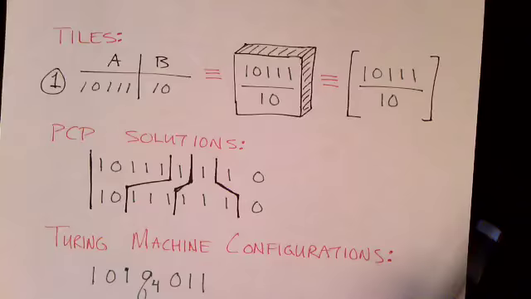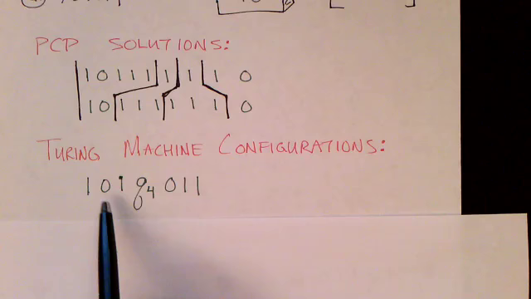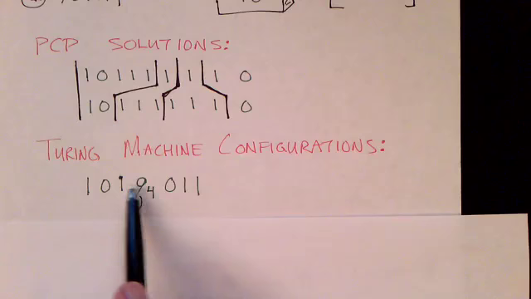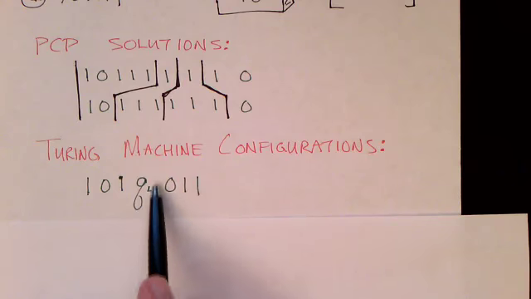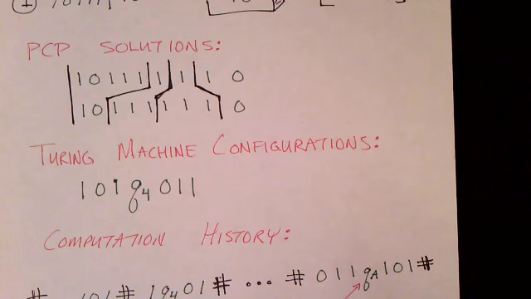Now let's look at Turing machine configurations. Remember that a Turing machine configuration looks like tape symbols with a state embedded in it, and implicitly the assumption is that the head is positioned on the symbol directly to the right of the state. Now we're going to represent computation histories like this.